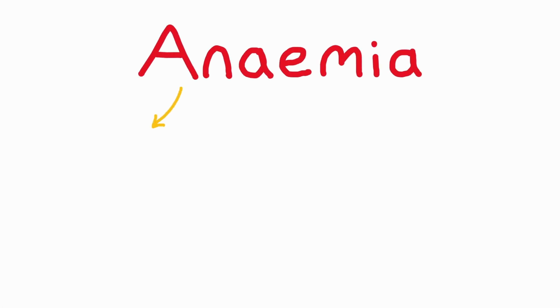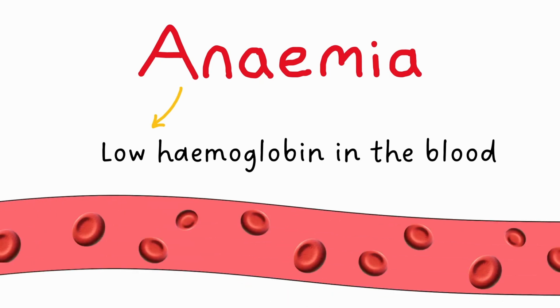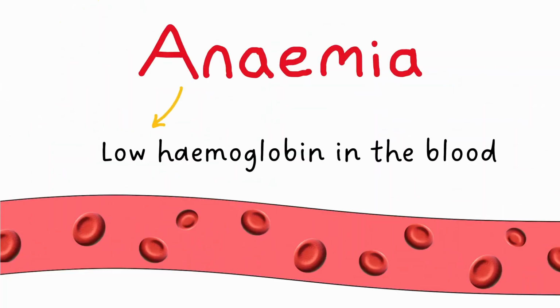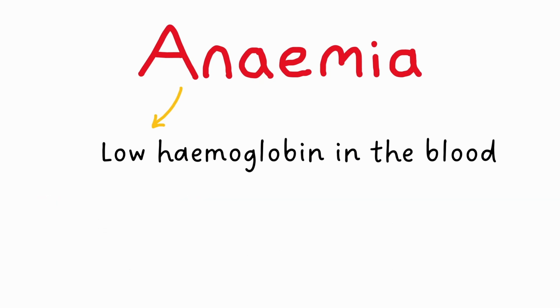Anemia means low haemoglobin levels in the blood. Haemoglobin is an essential component of red blood cells, which is responsible for carrying oxygen. Less haemoglobin means less oxygen delivery to our cells, tissues, and organs. In this video, we're going to cover the causes of anemia, explained in an easy to remember structure.